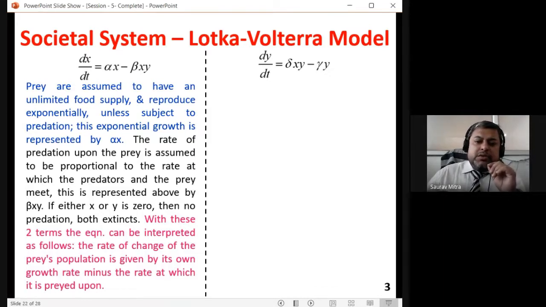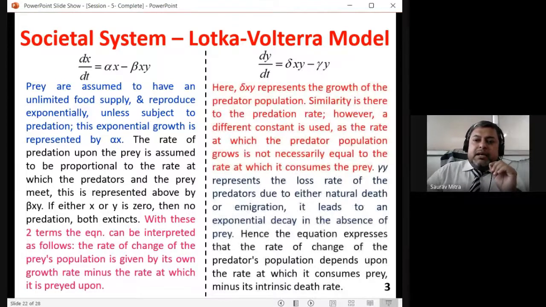So these two terms in the equation can be interpreted as follows: the rate of change of the prey, that is the rabbit population, is given by its own growth rate, that is reproduction, minus the rate at which it is preyed upon, that is the rate at which the foxes are eating the rabbits. Same thing here, delta xy represents the growth of the predator population. That means the rate at which the predator, that is the fox, will increase is given by delta xy, and that is directly proportional to how many times the foxes are interacting with the rabbits and eating them.